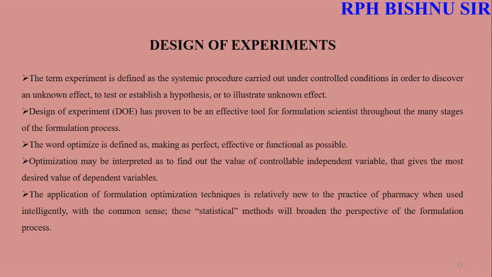For any dosage form, first of all, we should go for research and development, meaning we should go for the design of experiment. The design of experiment is nothing but a systematic procedure carried out under controlled conditions in order to discover an unknown effect, to test or establish a hypothesis, or illustrate an unknown effect. Design of experiment has proven to be an effective tool for formulation scientists throughout the many stages of the formulation process. Here, the O is to optimize, that means making as perfect, effective, or functional as possible.